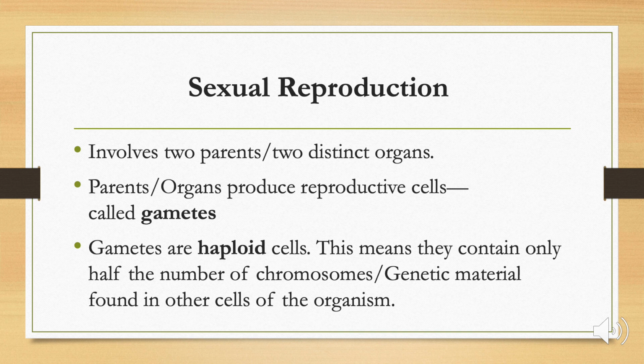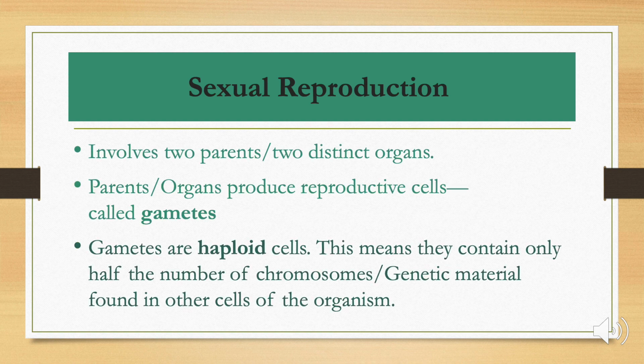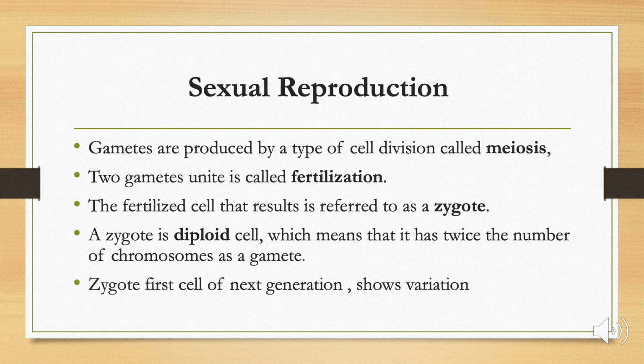That is why specialized cells are formed by the process which is known as meiosis. By this process, the specialized cells make gametes which contain half the amount of DNA and chromosomes. Now, these two gametes undergo fusion, a process known as fertilization, and they produce a new cell which is called a zygote. Now, the zygote contains the genetic material from two different gametes, so it is diploid, that is, double the amount of a single cell. And this is the first cell for the next generation in a sexually reproducing organism.